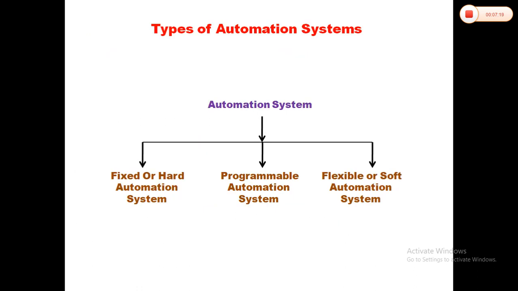Now, the types of automation systems. There are 3 types of automation system. First is the fixed or hard automation system. Second is the programmable automation system. And third is the flexible or soft automation system. Now we'll see briefly these 3 types.